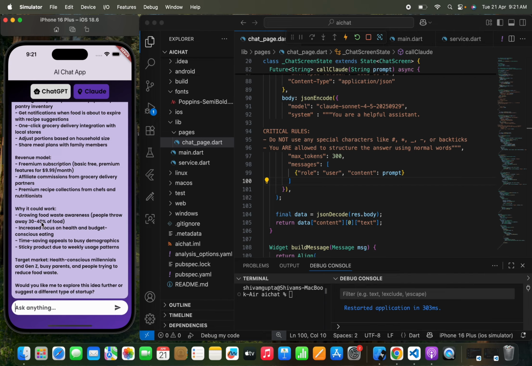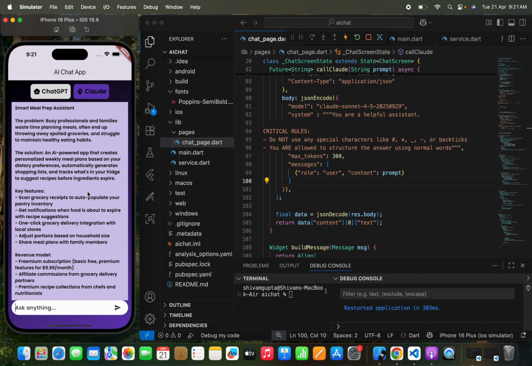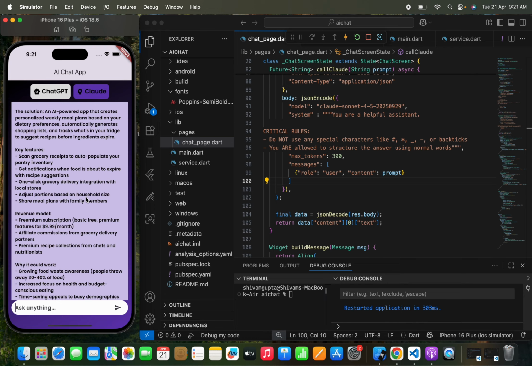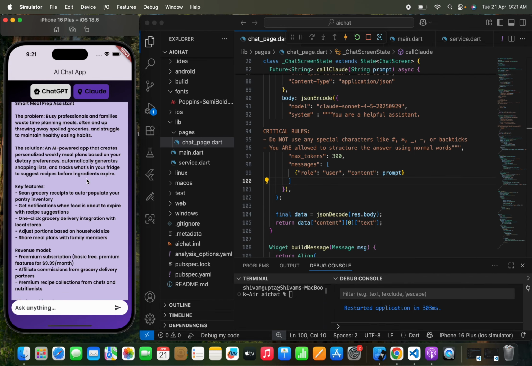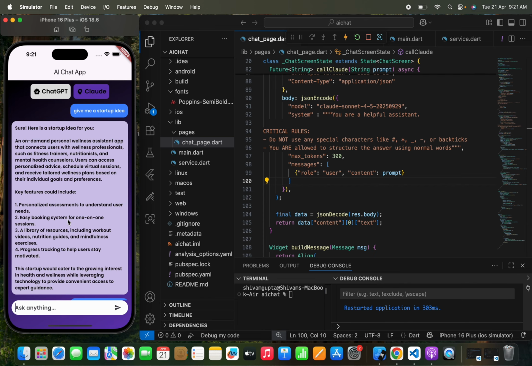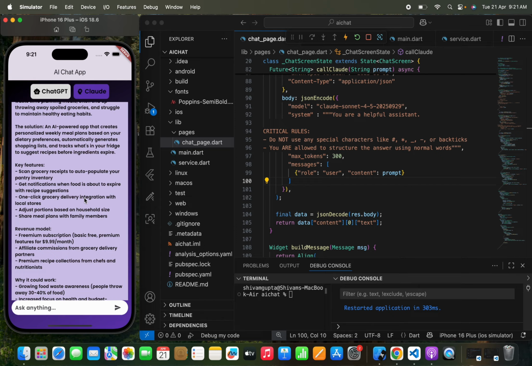Why it could work? Okay, growing food waste awareness, increased focus on health and budget. Target market: health-conscious millennials and Gen Z, busy parents, people trying to reduce food waste. Wow, so I think here Claude totally wins, because the response that I get from Claude is really the best, because it shares a revenue model, the target market, why it could work, and the key features. But in ChatGPT you can see that it has just shared the key features and a simple idea. So Claude simply wins over here, and I get a complete idea of a startup.